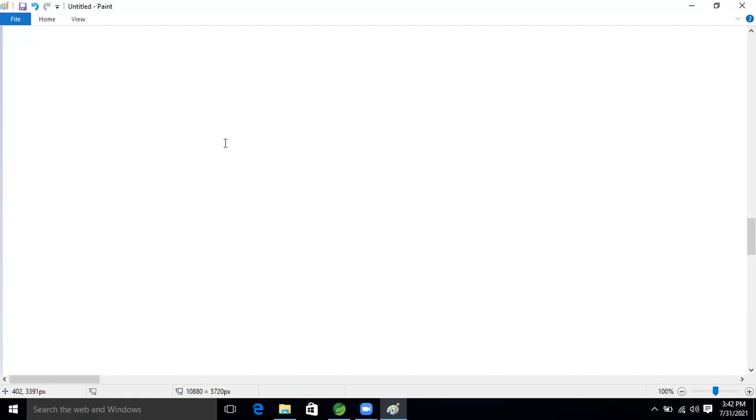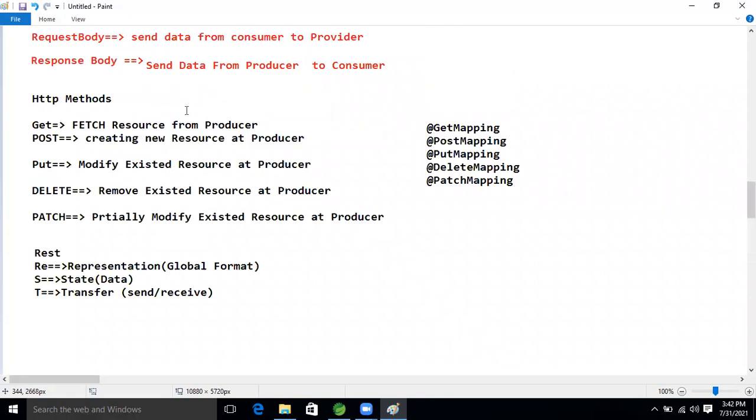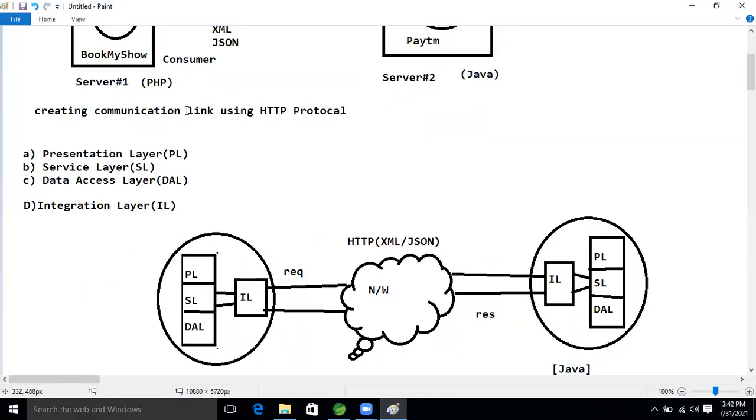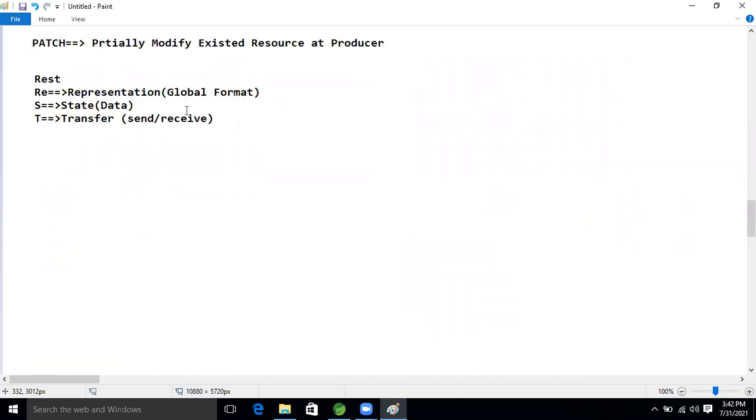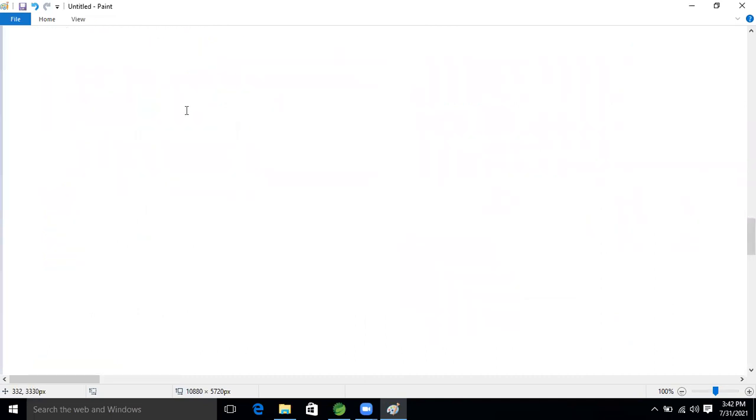Later, when we go ahead, we will learn the big application. Whatever explanation I've been giving for the past 2 hours, I'm going to conclude in this diagram.